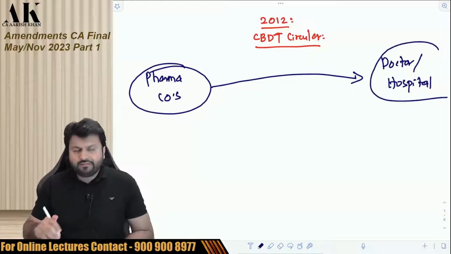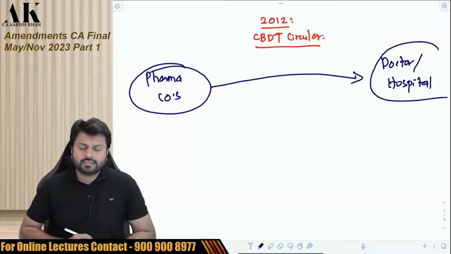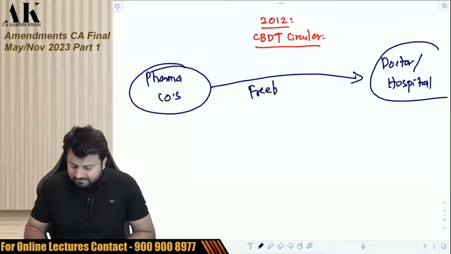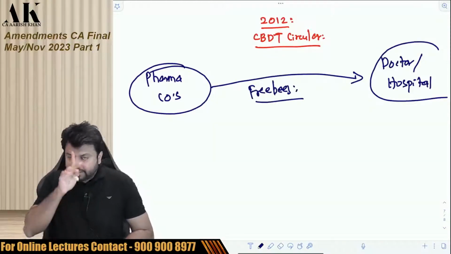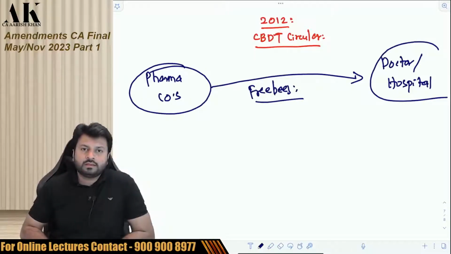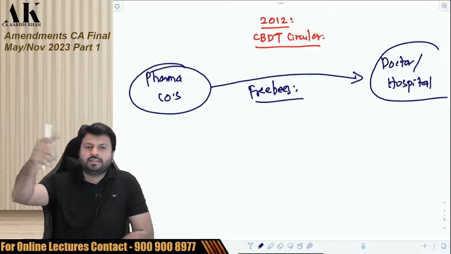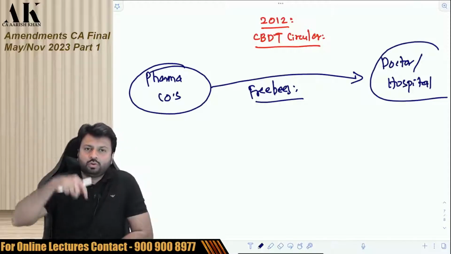And we all know that we have learned in the respective batches of direct tax earlier that pharma companies are engaged in providing what? Freebies to doctors. That if you sell our medicine, then we will give you this much benefit. If you sell our medicine, then we will give you a foreign tour.